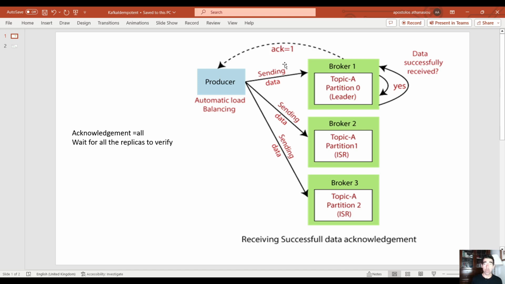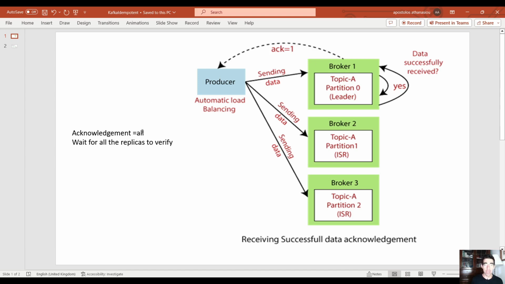The same thing could happen with less chances when we set acknowledgement to one, because the producer sends data to the leader broker, and when the leader broker receives those messages, it sends back an acknowledgement to the producer saying, yeah, we received the message.